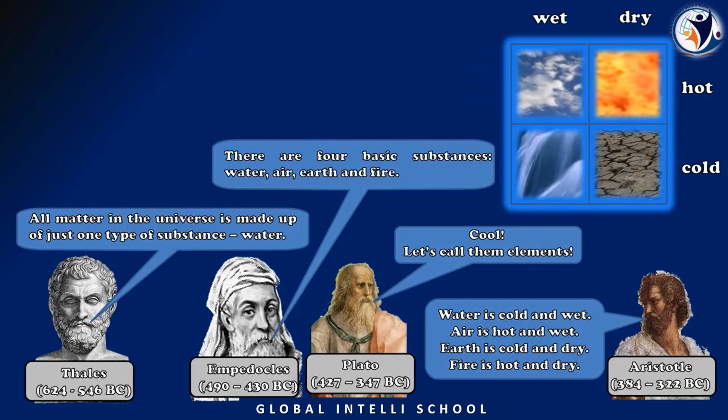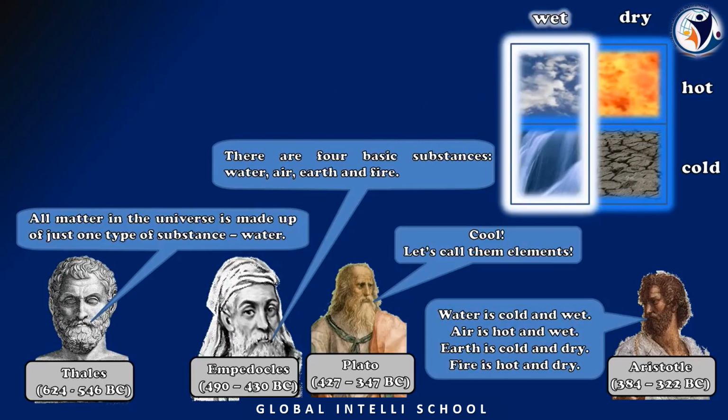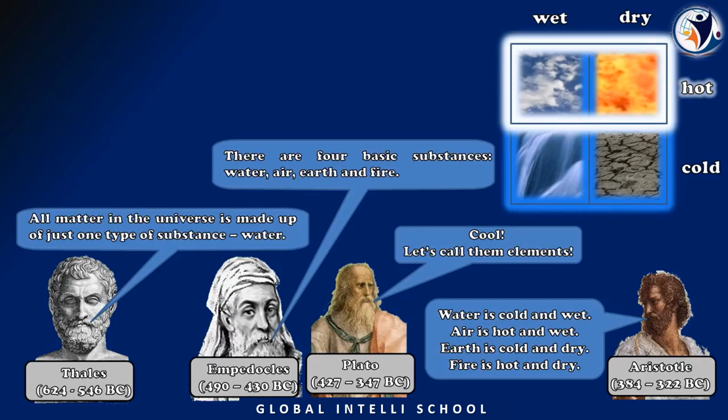Now he used to explain that air and water are both wet itself. If you observe, both are under the condition of wet, either hot or cold. The wet elements can be categorized into two groups, hot or cold. We can arrange in this way. Hot elements may be wet or dry. In a similar manner, cold elements may be wet or dry, and dry elements may be hot or cold.